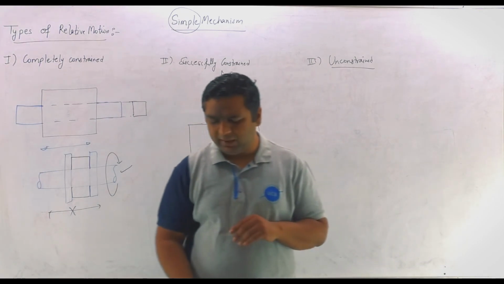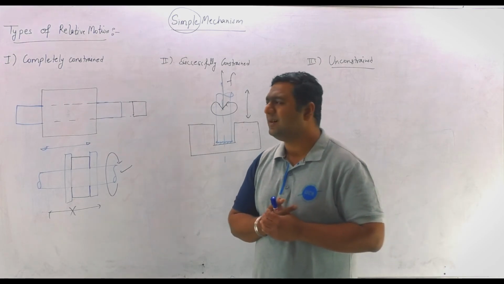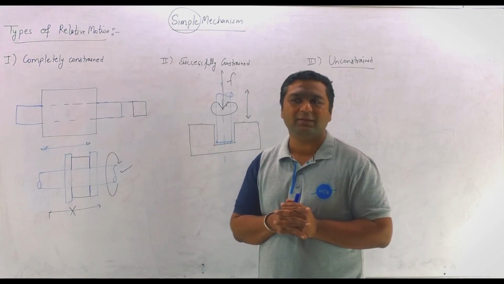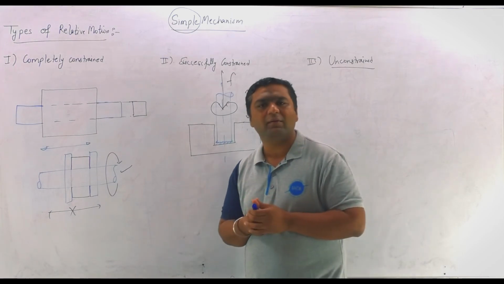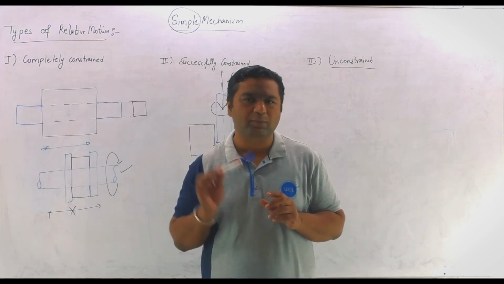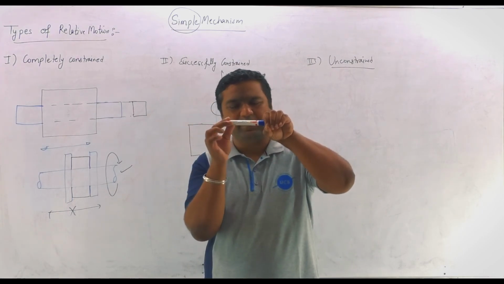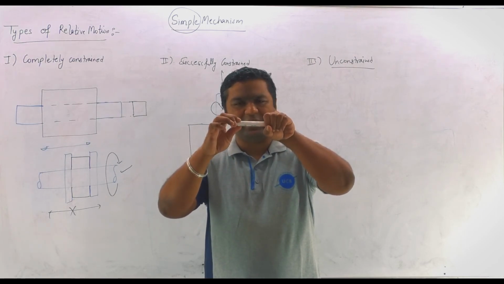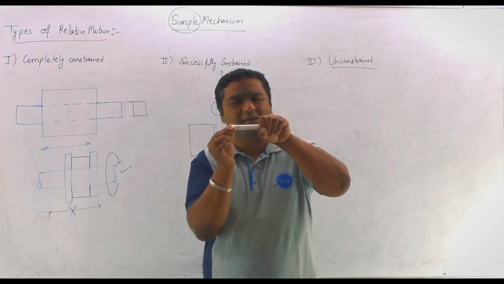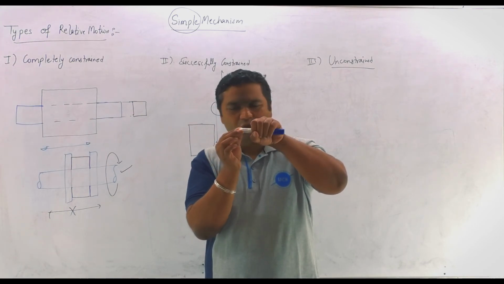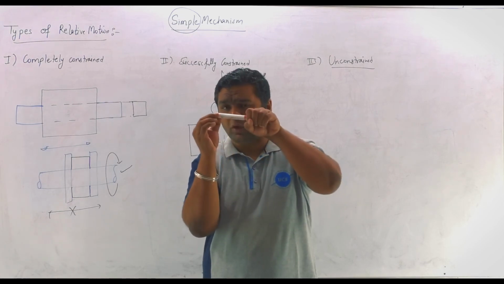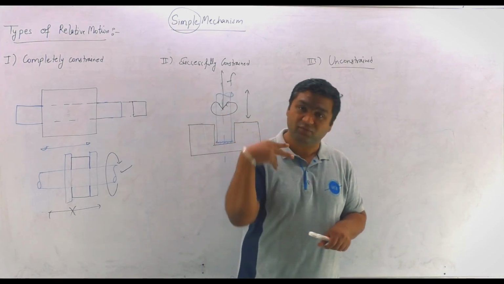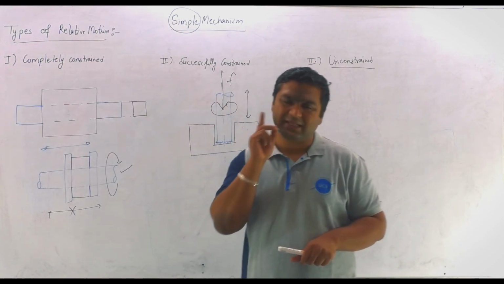One more simple example I will give here: when we were in childhood, we have seen that sometimes we go to doctors and there were injections. In an injection you have seen there were two kinds of motion possible. A cylindrical element was there and a piston type element was there. The doctor can have two types of motion. One is rotating that piston in the cylinder. The other motion is this, to inject the medicine. Is it okay or not? So my dear, these two motions were possible, but the doctor always goes for this motion. He never goes for this motion. So that is successfully constrained. Possibilities were there, but he was going for one motion, so it is successfully constrained motion.